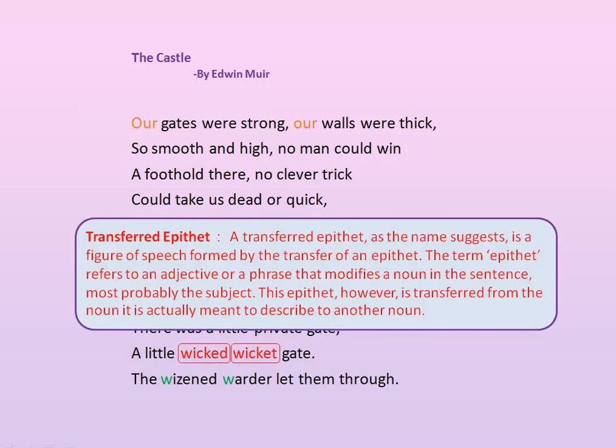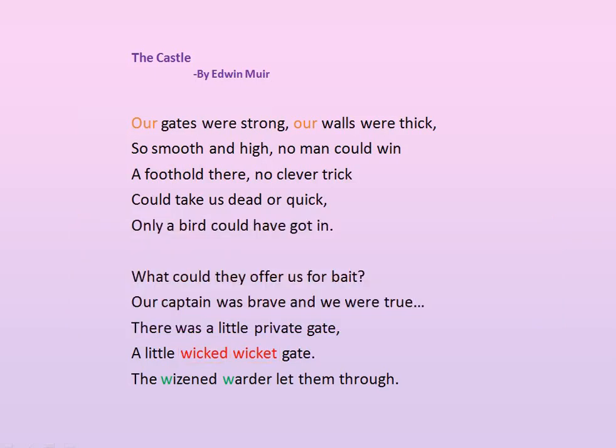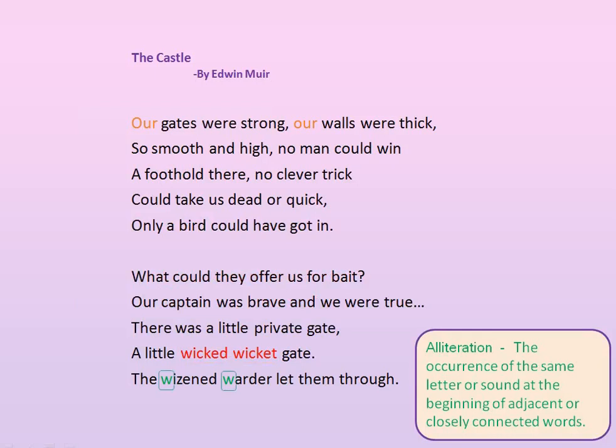A transferred epithet, as the name suggests, is a figure of speech formed by the transfer of an epithet. The term epithet refers to an adjective or a phrase that modifies a noun in the sentence, most probably the subject. The epithet, however, is transferred from the noun. It is actually meant to describe another noun. Wicked, wicked gate. Here the gates are not wicked. Instead, it refers to the guard who was standing there and who was wicked. In the next line, the wizened warder led them through, alliteration is used. Wizened and warder are the alliterated words.